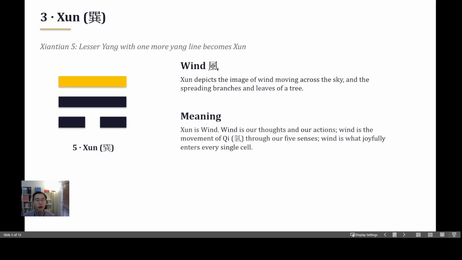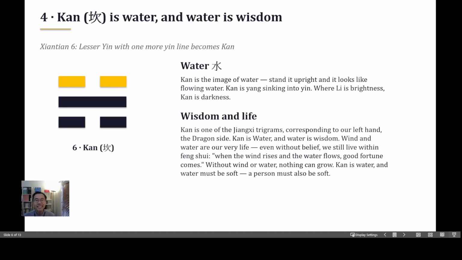The first trigram of Jiangxi trigrams is Xun Gua. Xun depicts the image of wind moving across the sky. It also shows the spreading branches and leaves of a tree. Xun means wind. Wind is our thought. Wind is our action. Wind is the movement of the qi. We can sense the qi through our eyes, nose, our skin. We can hear. That is our 5 senses. Wind is also entering into our cell. They bring us joy.